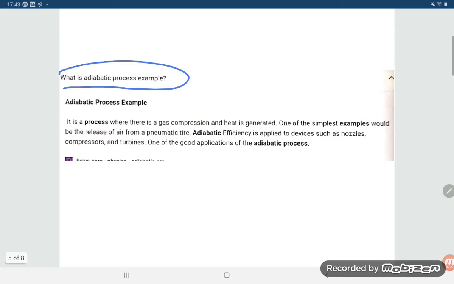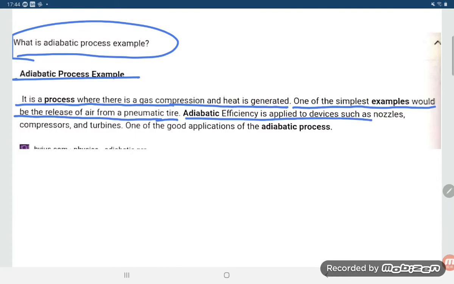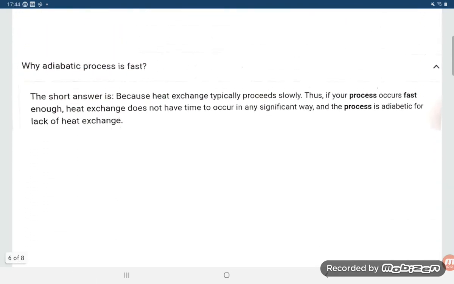What is an adiabatic process example? It is a process where there is gas compression and heat is generated. One of the simplest examples would be the release of air from a pneumatic tire. Adiabatic efficiency is applied to devices such as nozzles, compressors, and turbines. A good application is where the transfer is taking place so fast that we cannot measure the heat exchange.